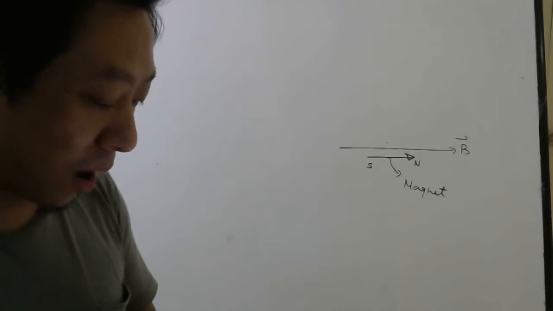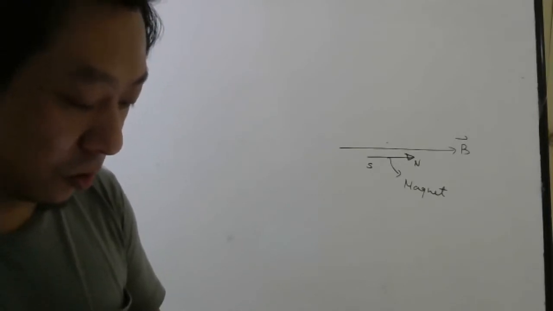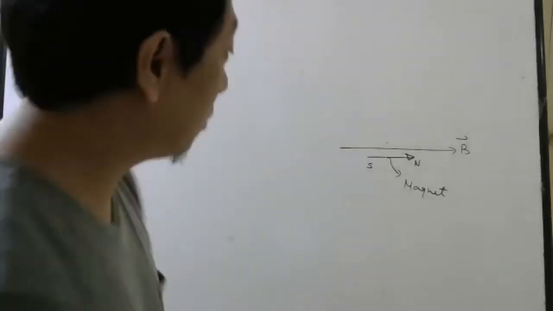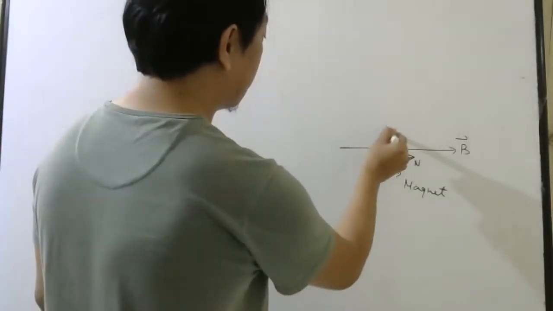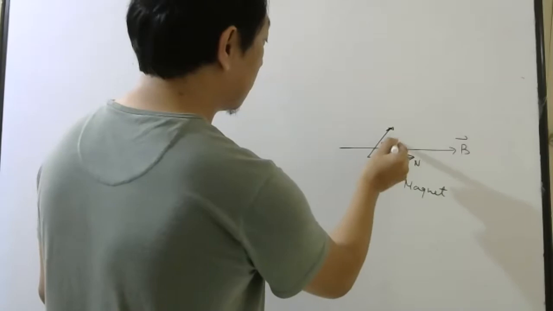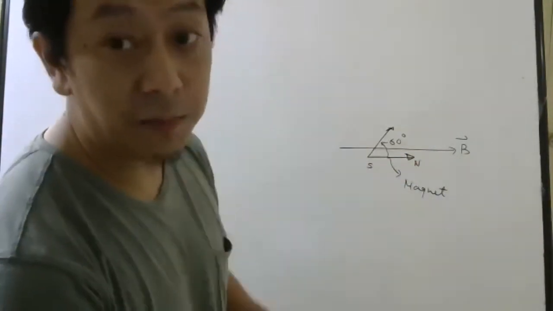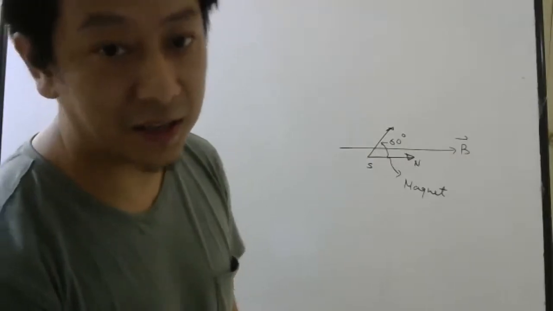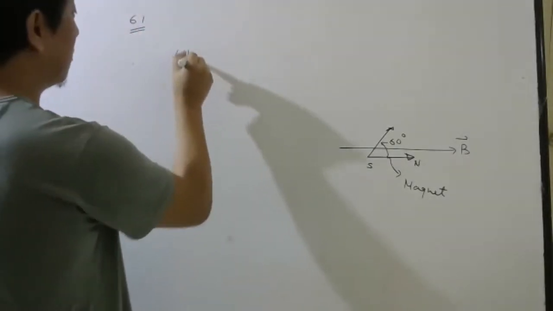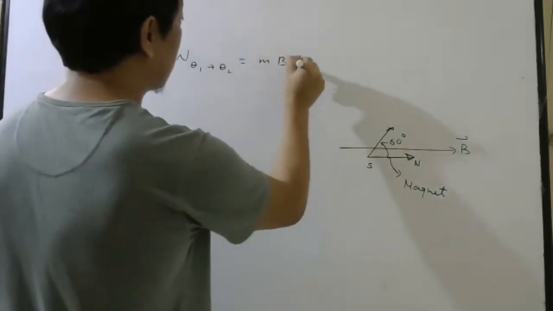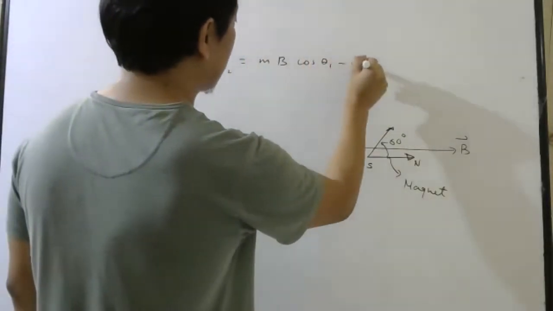It requires W units of work to turn it through 60 degree. So to turn this needle or magnet by 60 degree, W amount of work is done, they are saying. So what is the formula again? From theta 1 to theta 2, mB (cos theta 1 minus cos theta 2).